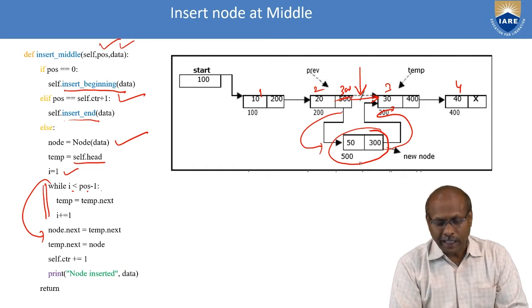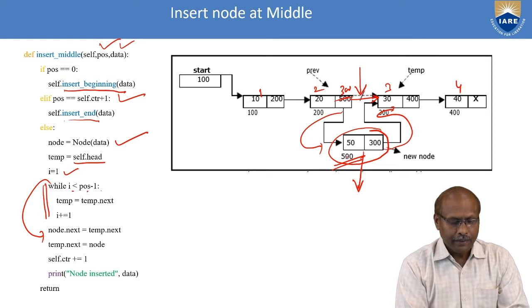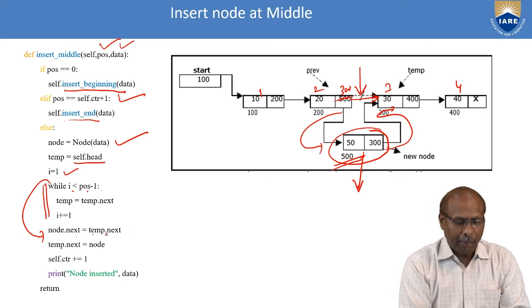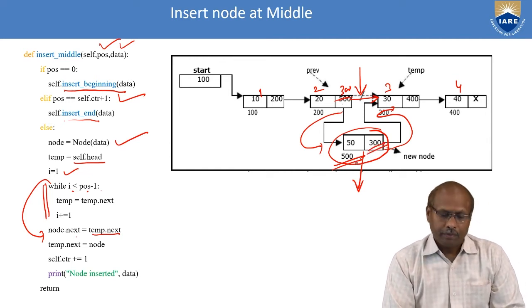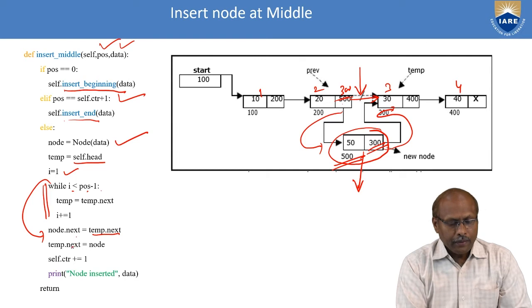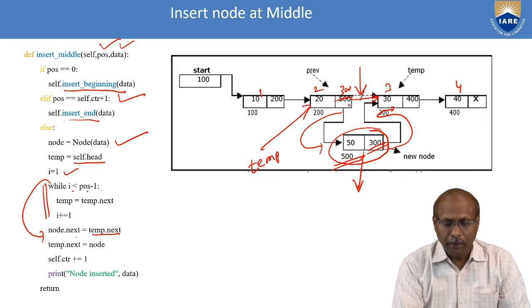When you reach the second position, my new node's address is 500. So the new node's next will be temp dot next. What is temp dot next? Temp dot next was 300, so 300 will be assigned here. And temp dot next, temp is currently here, temp dot next equal to the new node.